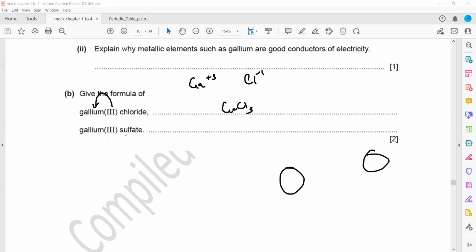And gallium sulfate, you don't find this in the periodic table. You have to learn the valency. So gallium is +3 and sulfate is -2. When we cross multiply, it will be Ga2(SO4)3, with sulfate in a bracket and 3. So that is the formula for gallium sulfate.